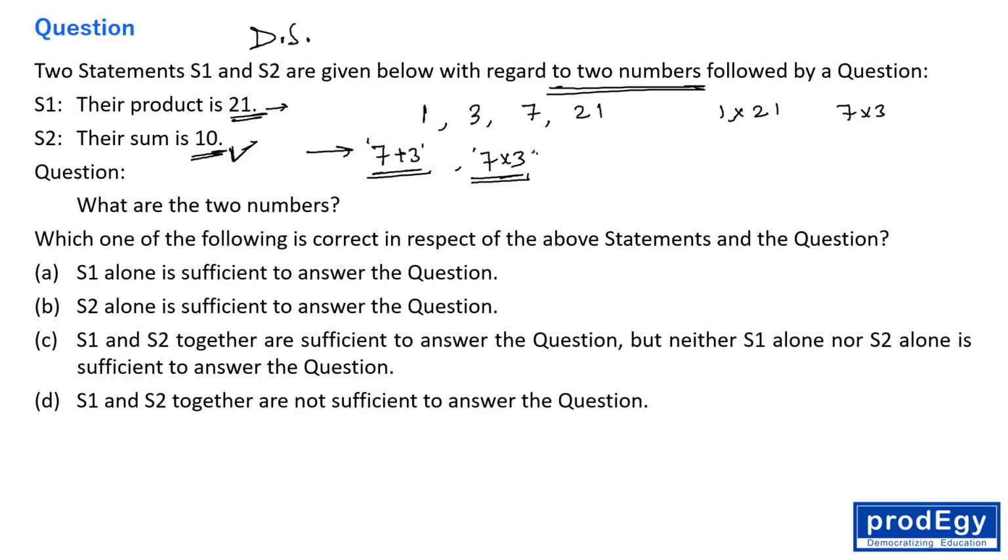Okay, now we won't be considering the negative terms because the question is saying their sum is 10, right? So the numbers are 7 and 3. What are the two numbers? The two numbers are 7 and 3, and both the statements together are sufficient to answer this question. One alone is not sufficient, right everyone? Option C is correct. S1 and S2 together are sufficient to answer this question, but neither S1 nor S2 alone is sufficient to answer this question, right?